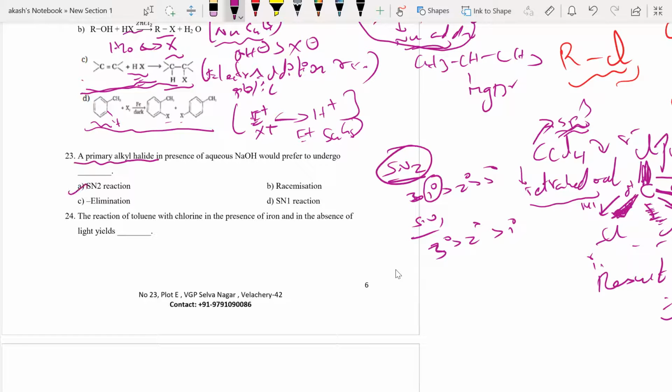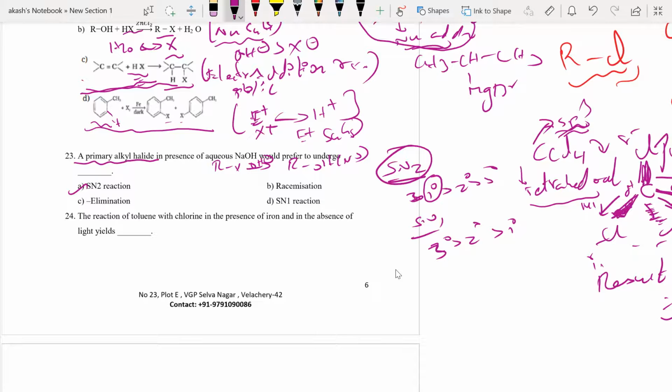So I can directly finish the answer saying the answer is A. I hope everybody is following how the answer is A here. It's a primary alkyl halide. I know this is RX in the presence of OH minus, that is NaOH, which will form ROH by nucleophilic substitution. Now, when I have nucleophilic substitution, I know there can be two possible mechanisms: one is SN1, the other one is SN2.